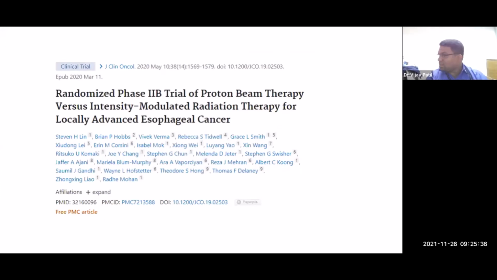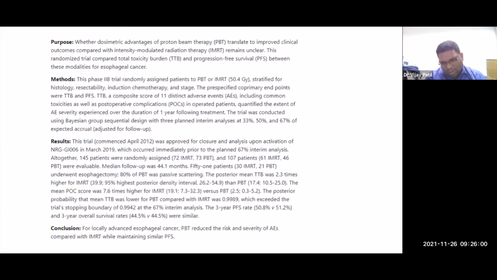A few interesting things. I actually did a PubMed search yesterday for the last 1 year. I took this class last year in September 2020. In the last 1 year, what new has come out? A few new things which I could find where there is some evidence that doing locally advanced esophageal cancer treatment with proton, now there are proton centers in India, you may get a call from a few of your relatives whether you could choose proton. No survival benefit of using proton in esophagus. Some amount of side effects do decrease.